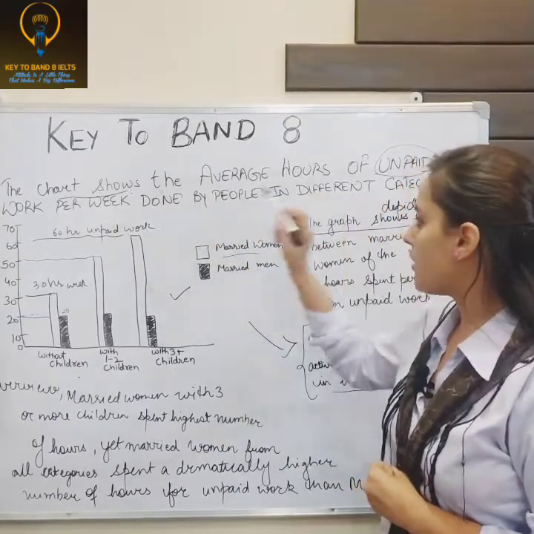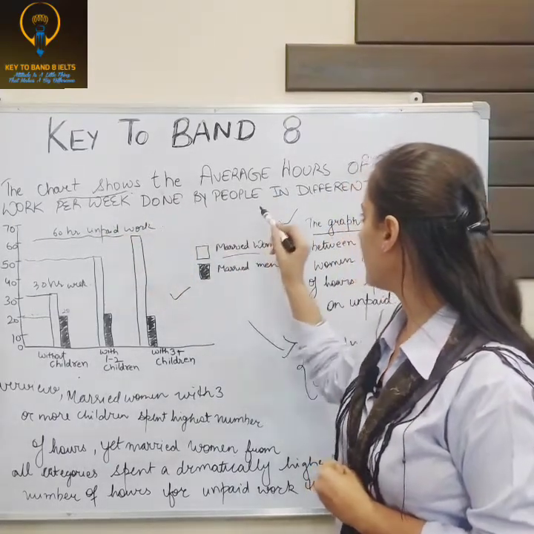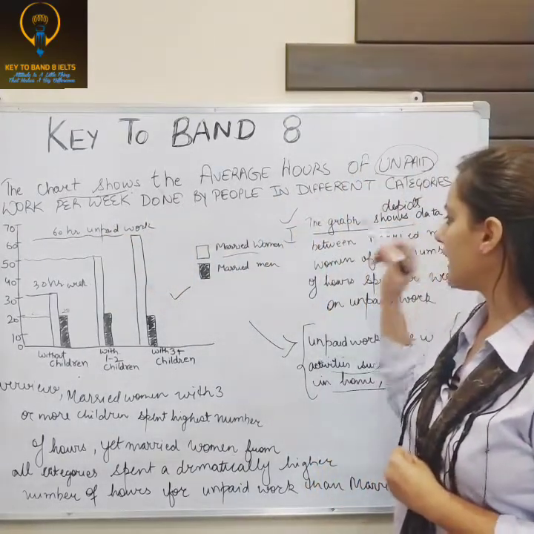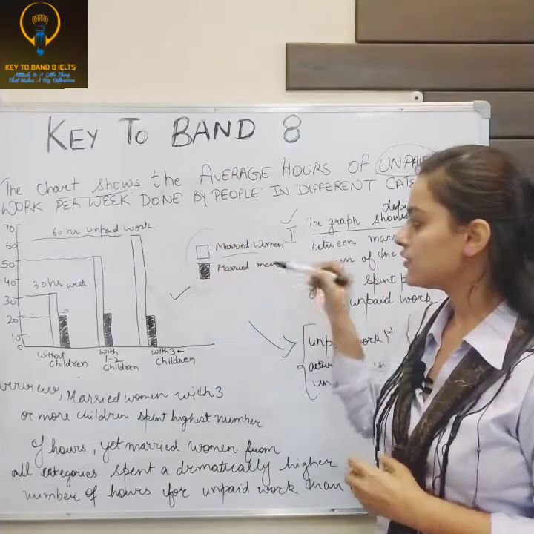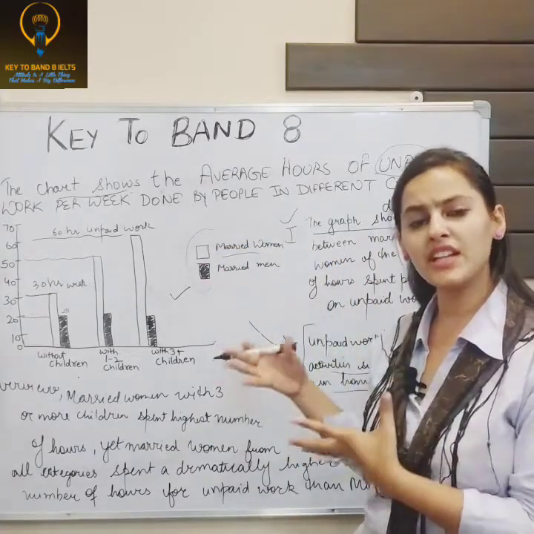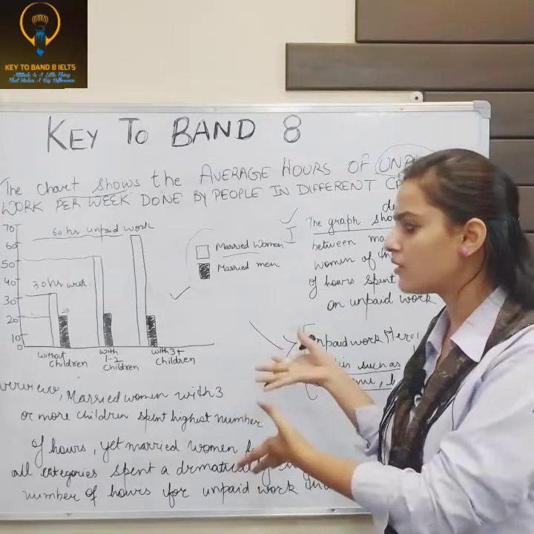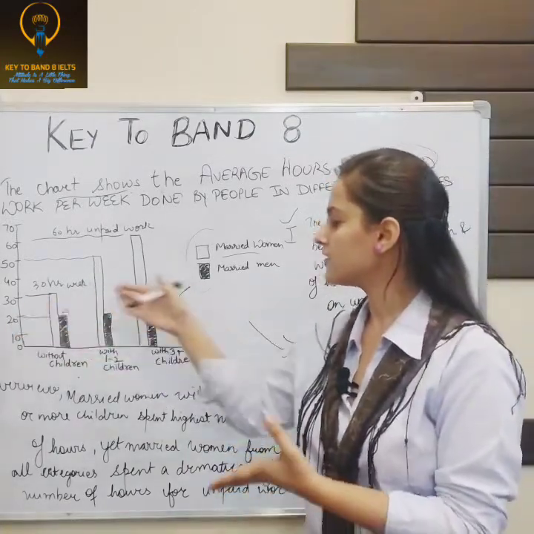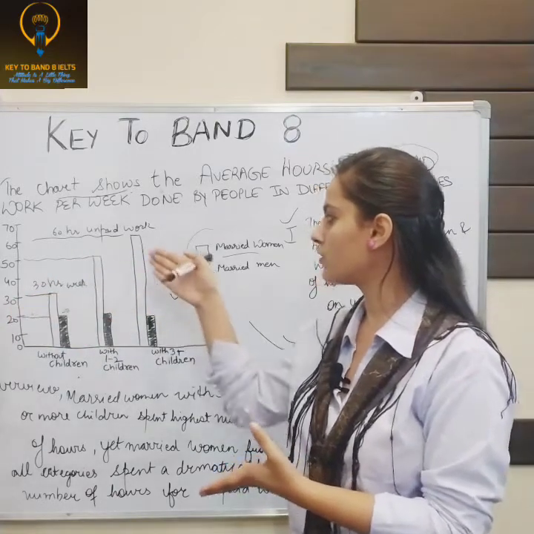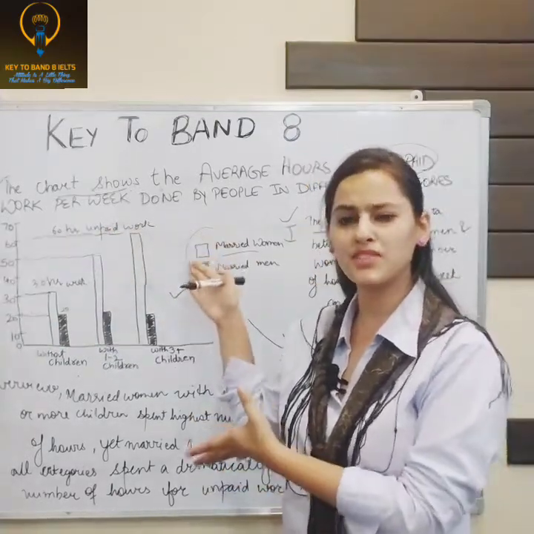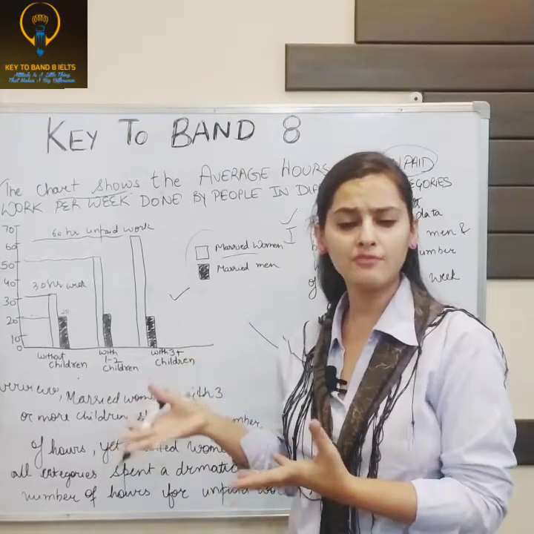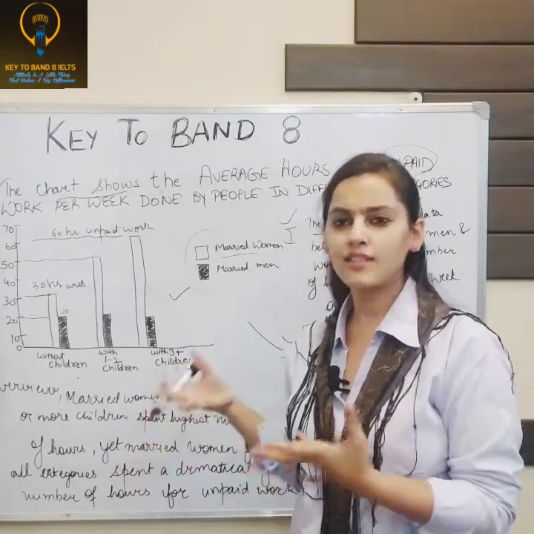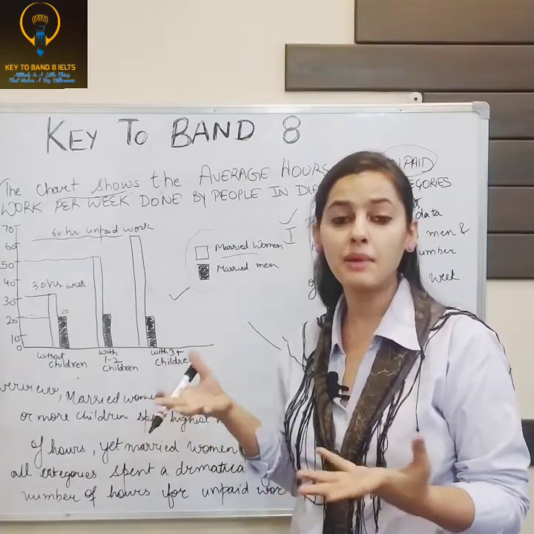Shows the average hours per week done by people in different categories, and the categories are here. So what you can do is, your representation matters in task 1, because the data is already given. Anyone can represent data in a simple way: this data belongs to this person, this data belongs to this person. But this is very simple, and we have been doing this in class 10th or 11th. We have been reading this in mathematics.